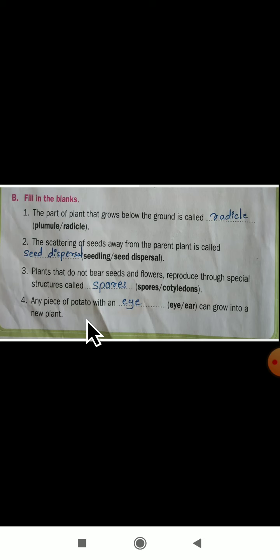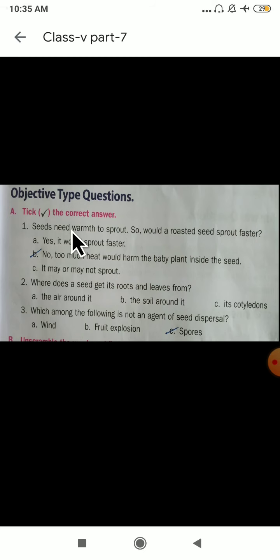The next part we are going to solve now is object type questions. In your page number 213, the evaluate part is there, in that, object type questions. Okay, first we will solve A part. What heading have they given here? Tick the correct answer. You have to tick the correct answer here.